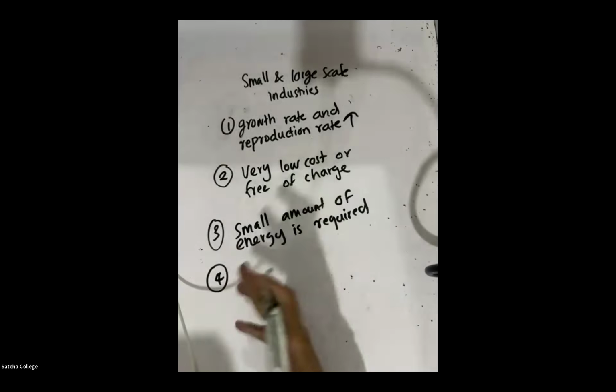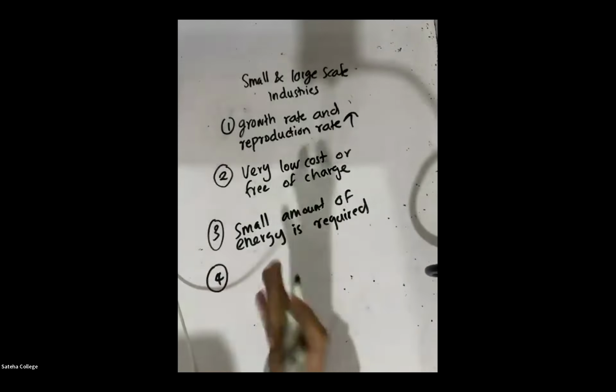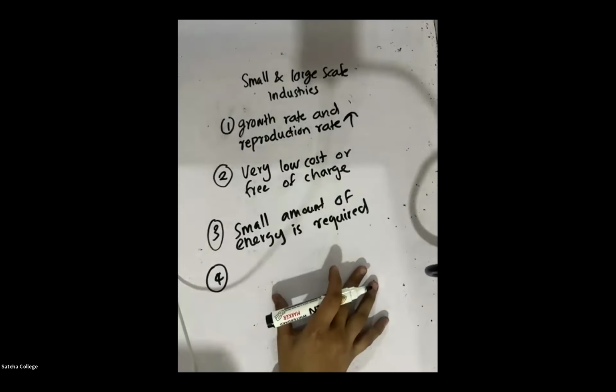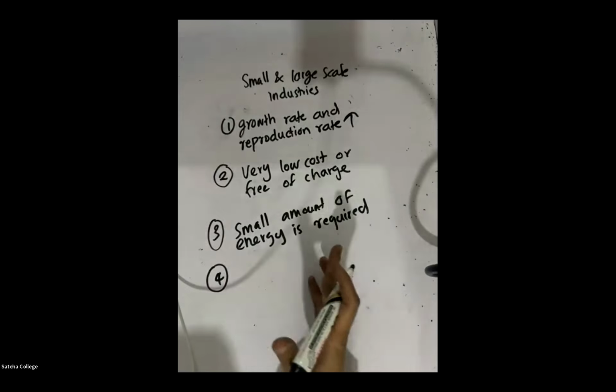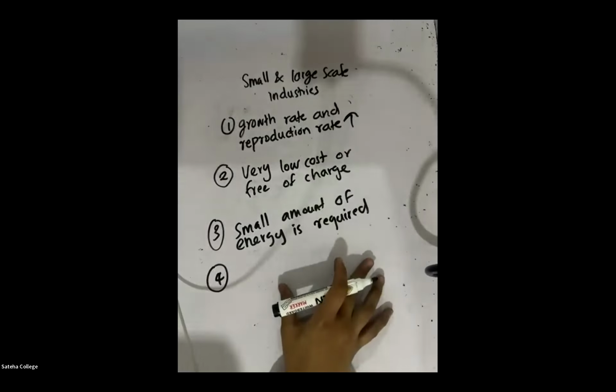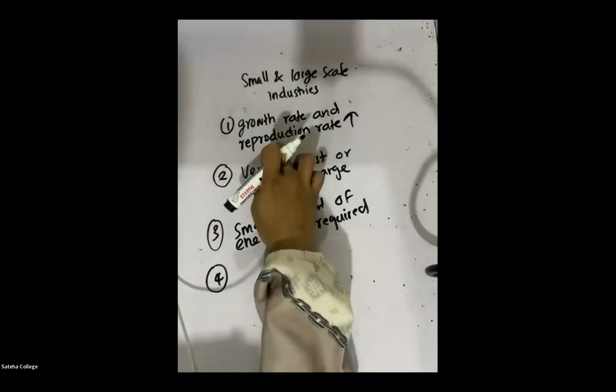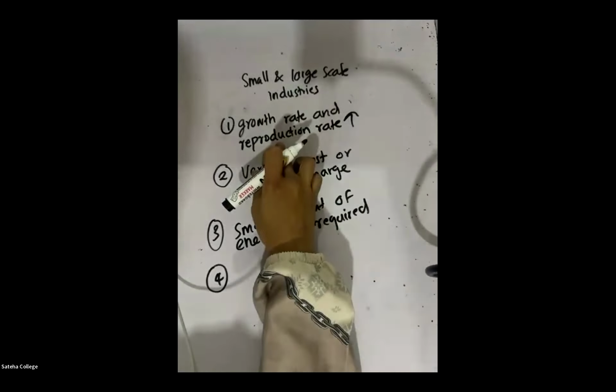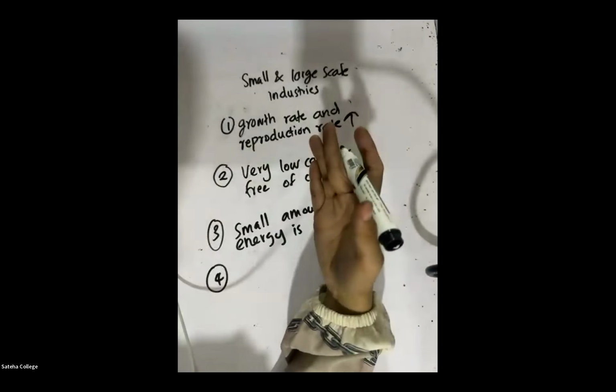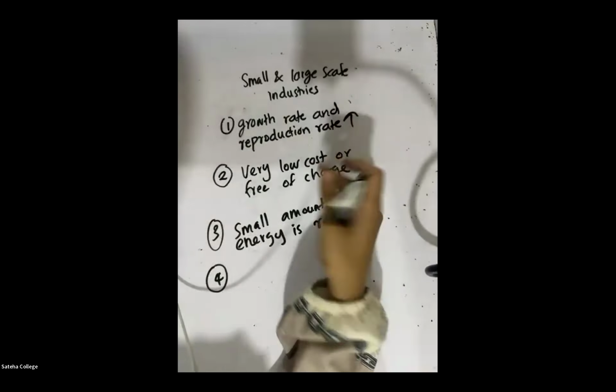Now we are learning how industries related to microorganisms are useful. We are learning the features of microorganisms which help in the production of products in large and small scale industries. One thing is the growth rate and the reproduction rate is high, so we can quickly produce products and don't need to wait for a long time.